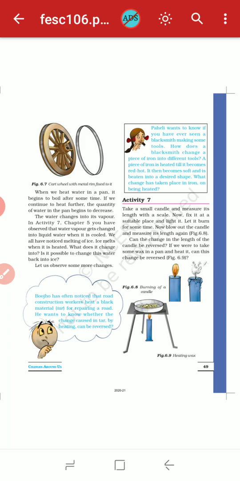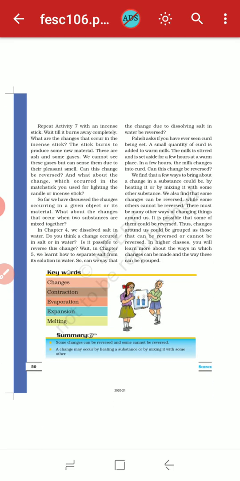Okay. So can the change in the length of the candle be reversed? So no, it cannot be reversed. It is an irreversible change. So if we were to take some wax in a pan and heat it, can this change be reversed? So yes, this change can be reversed, because after melting wax we can get the solid wax, and after melting that solid wax again we get the melted wax. Okay, so that means this change is reversible.